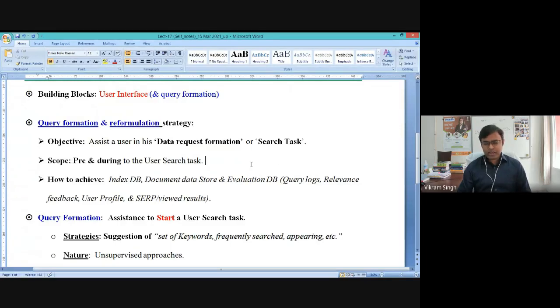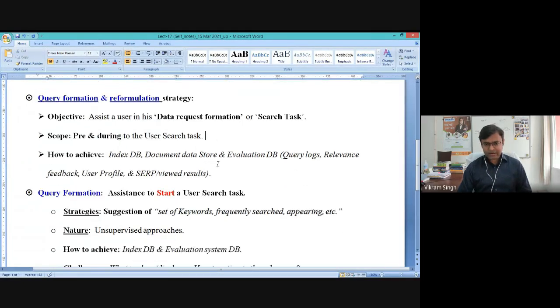That is for sure. And its boundary or its position during the search is basically two parts of the search phase. First one is the pre-search, and then maybe inside the search process, right? And now the most important aspect is what are the different system components which will help you to achieve these possible search assistance or maybe query formulation assistance.